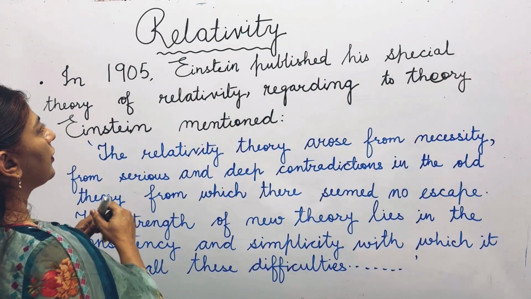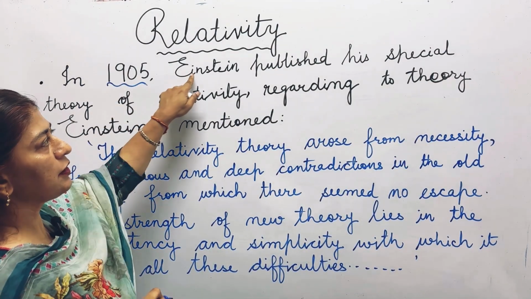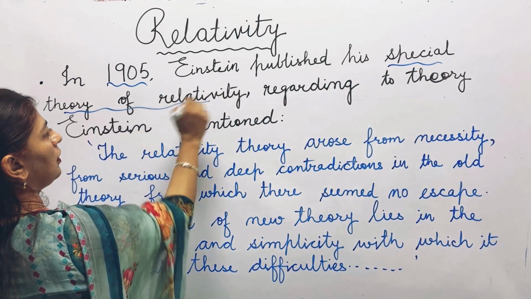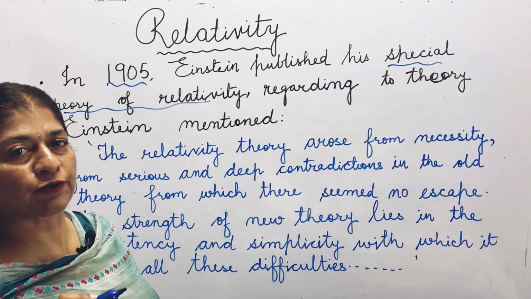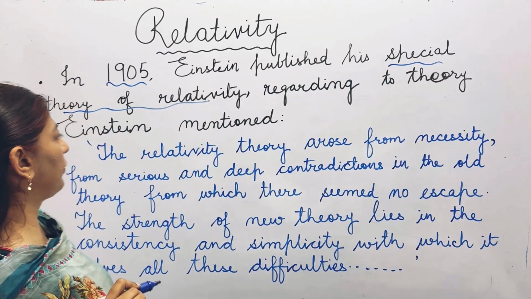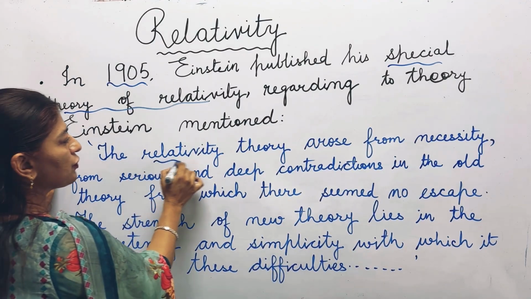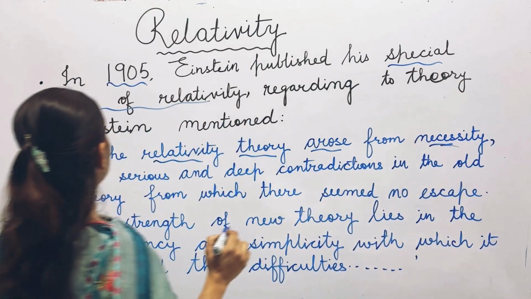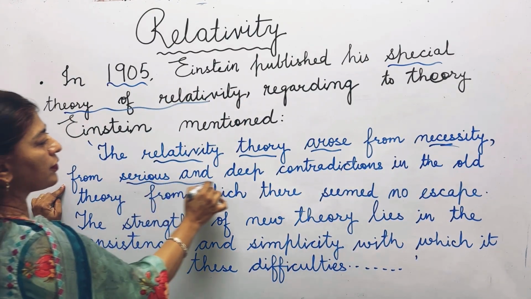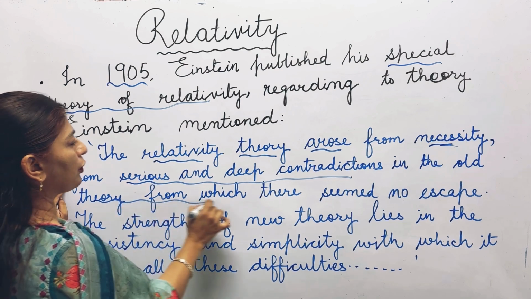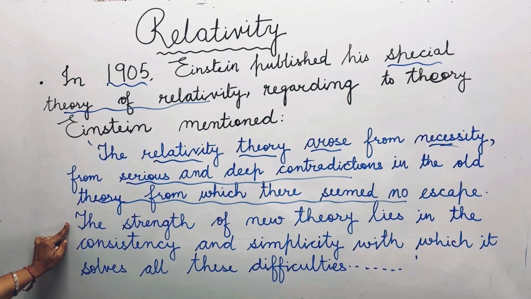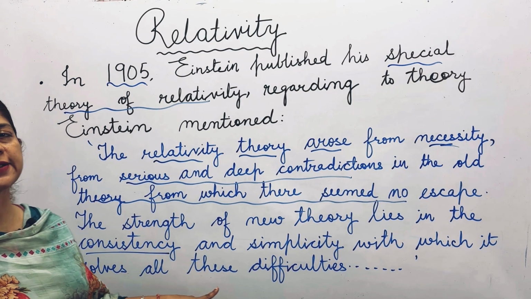Now, in 1905, Einstein published his special theory of relativity. Let us see what the scientist Einstein said about the theory. He mentioned the relativity theory arose from necessity, from serious and deep contradictions in the old theory from which there seemed no escape. The strength of the new theory lies in the consistency and simplicity with which it solved these difficulties.